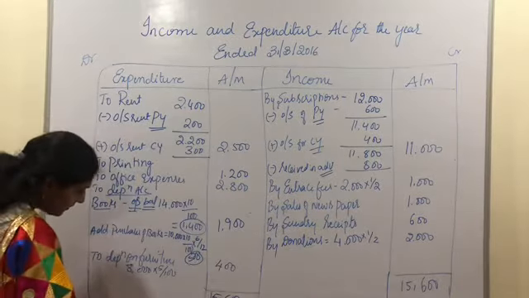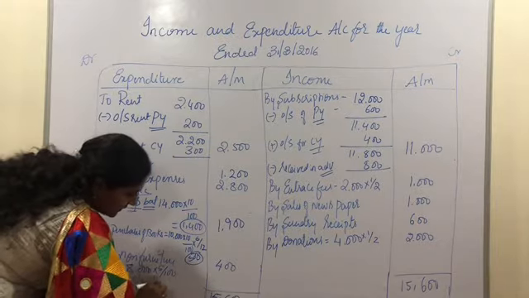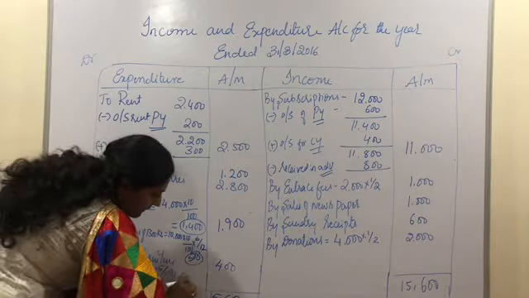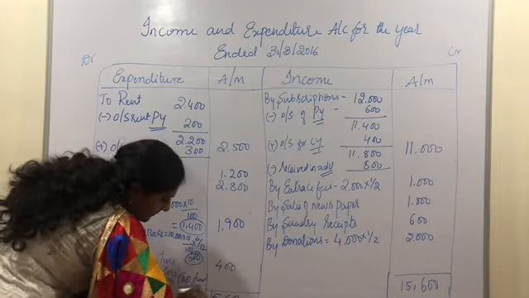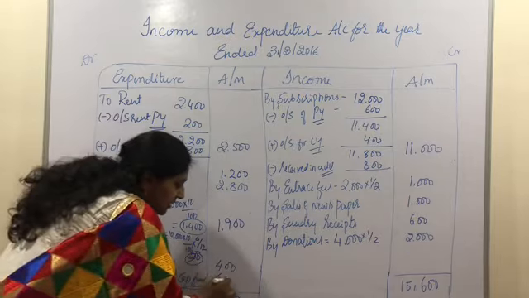Now, to surplus, transfer to capital fund, and the surplus according to the problem is 6,800.